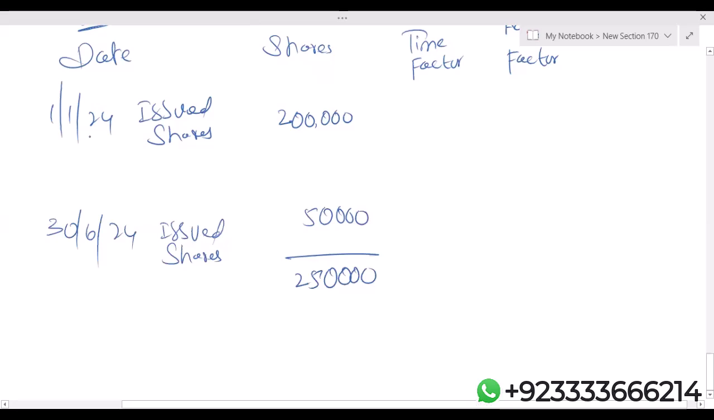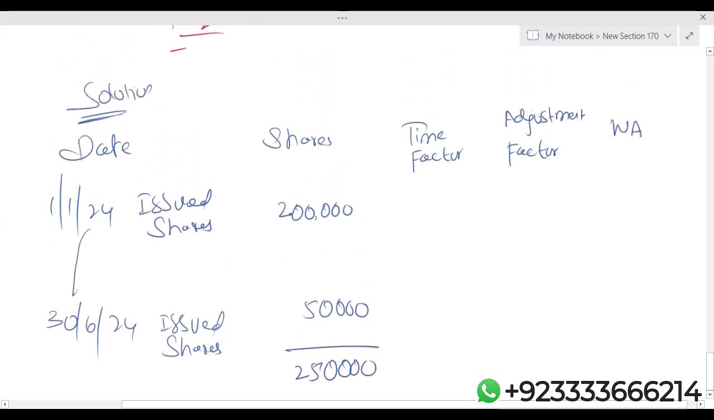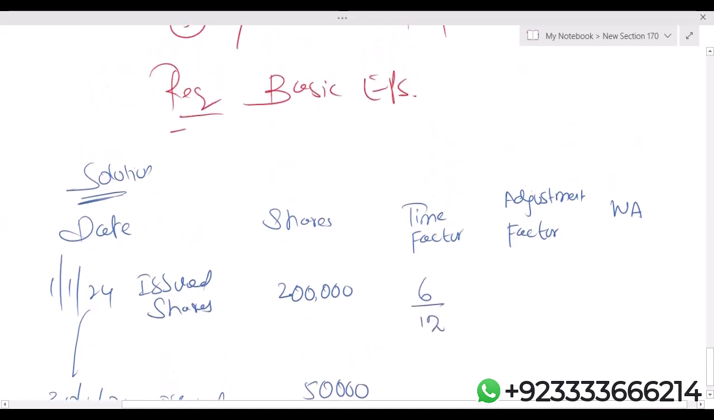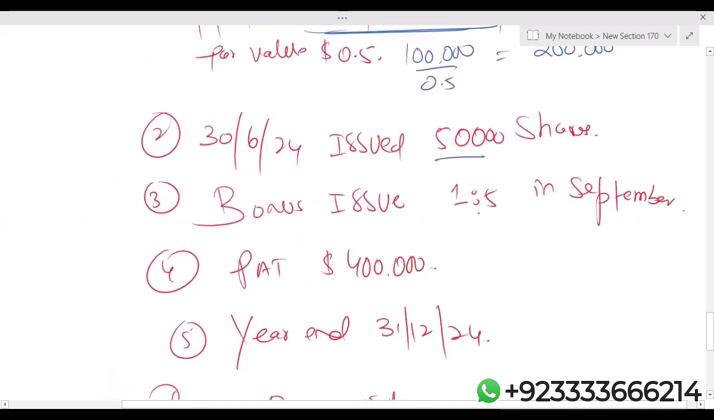From 1st January 24 till 30th June 24, there's a gap of 6 months. It means for the first 6 months the organization was having 2 lakh shares. Now, bonus issue in September. Please watch it carefully. Whenever the date is not mentioned, it is always the end of the month. 1:5. What will be the bonus fraction? Another name is adjustment factor.